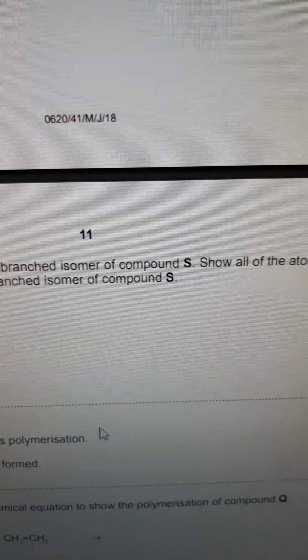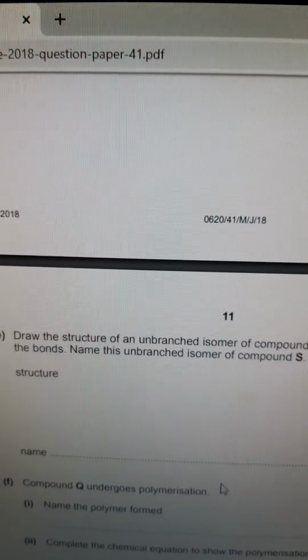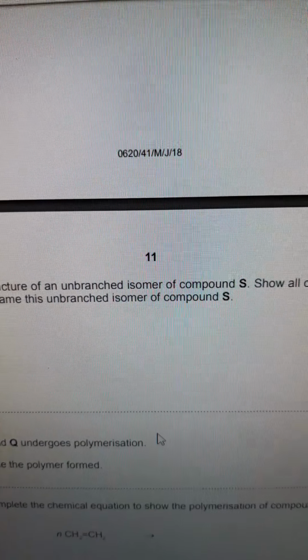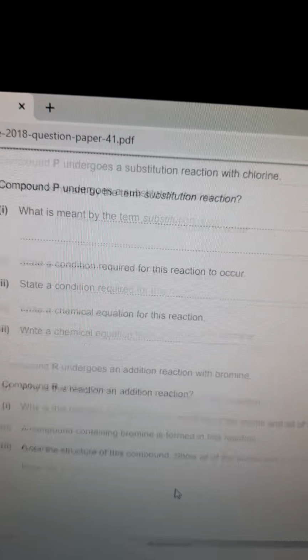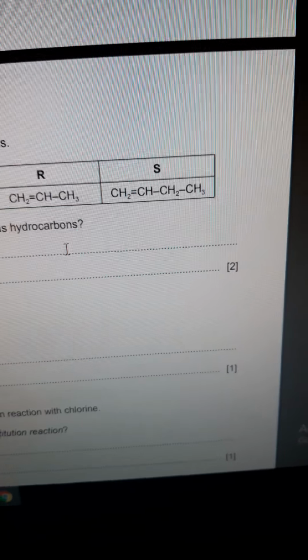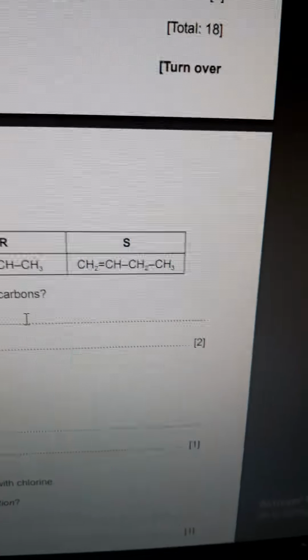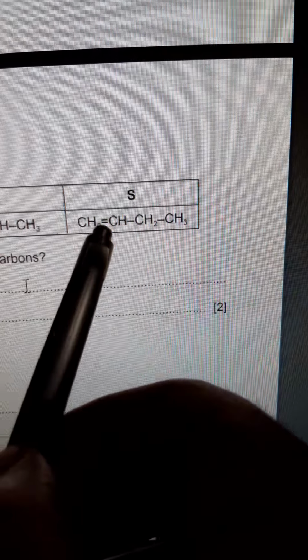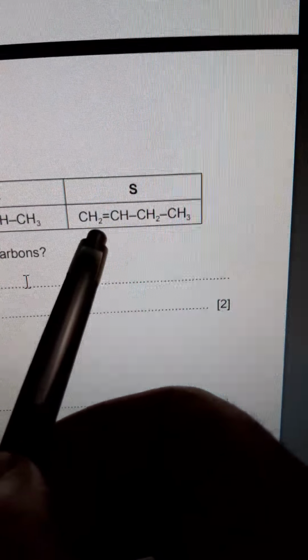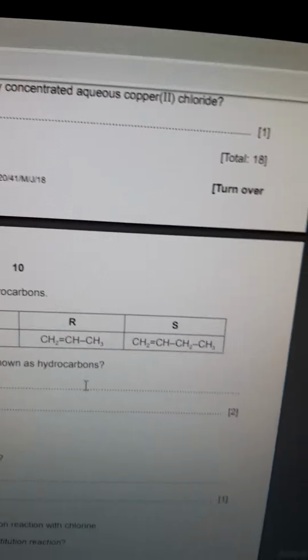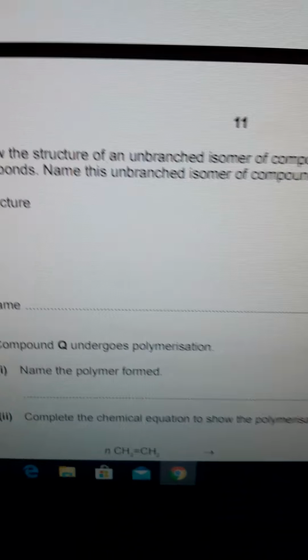Okay, let's see question E. Draw the structure of an unbranched isomer of compound S. Show all of the atoms and all of the bonds. Name this unbranched isomer of compound S. Let's go back to the table that is given for us at the beginning of the question. We have butene, and when we talk about isomers, we have the carbon-carbon double bond on the first carbon. So this one is but-1-ene. The question asks about drawing an isomer for this compound and naming it.